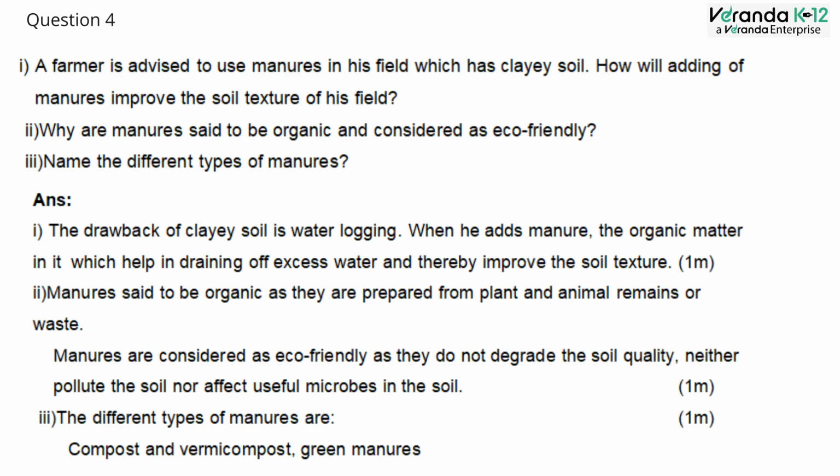The answer is the drawback of clayed soil is waterlogging. When he adds manure, the organic matter in it helps in draining off excess water and thereby improves the soil texture. Manure is said to be organic as it is prepared from plants and animals' remains or waste. Manures are considered eco-friendly as they do not degrade the soil quality, neither pollute the soil nor affect useful microbes in the soil. The different types of manures are compost, vermicompost and green manures.